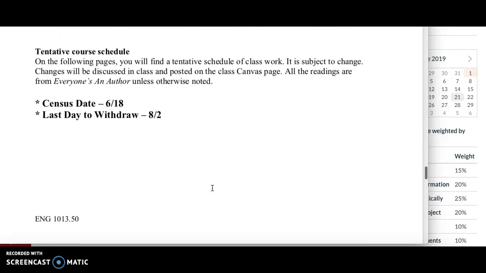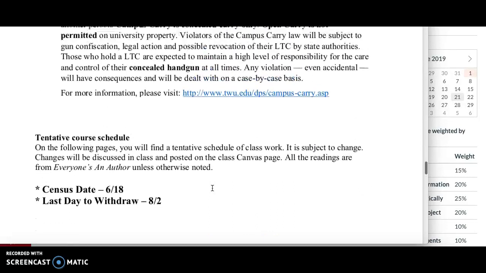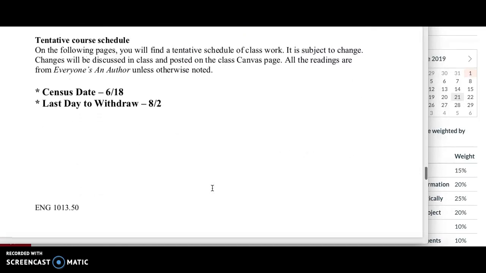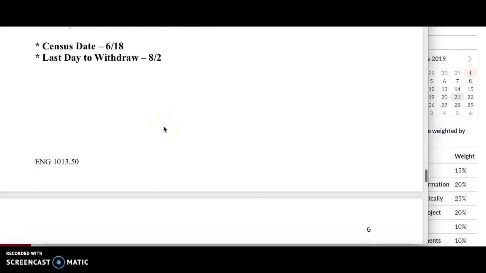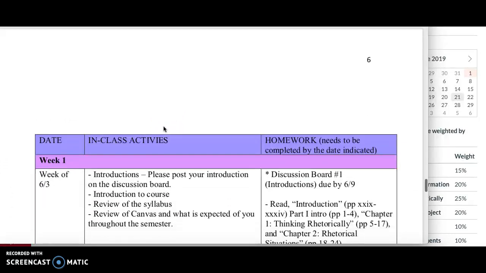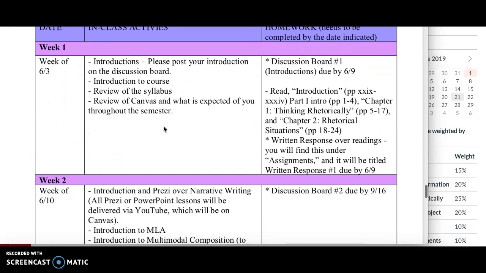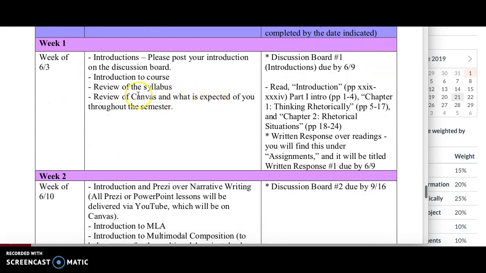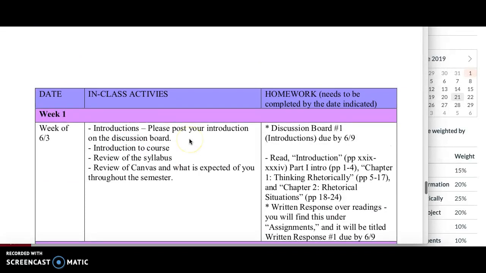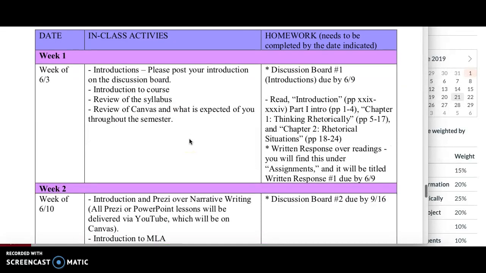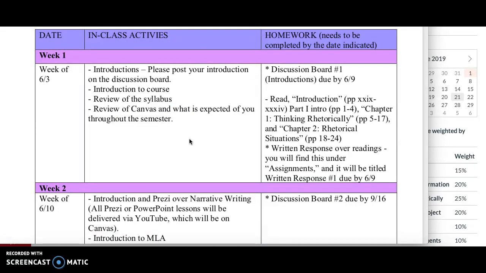Okay, so I'm just kind of skipping through here. You can read these in more detail later. The census date is June 18th, and the last day to withdraw is August the 2nd. Here is the schedule. I have broken this down to where I think that it's really easy for you to read. And of course, this is basically what is going to be on your modules on your homepage.